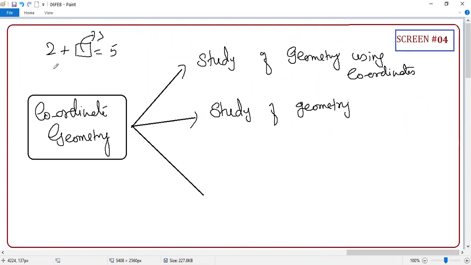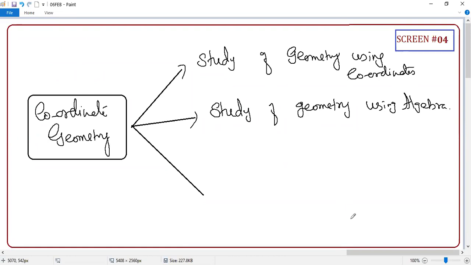In your childhood, 2 plus box equal to 5 means you will say 3. But in 10th standard, you will not learn like that. You will learn 2 plus x equal to 5. Then x equal to 5 minus 2 equal to 3. This is algebra, clear or not? So now you are going to learn geometry using algebra. Very important.